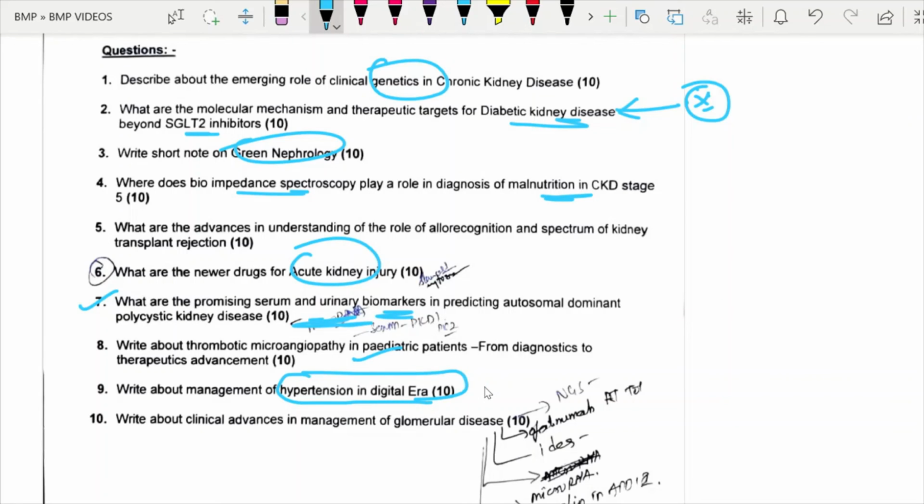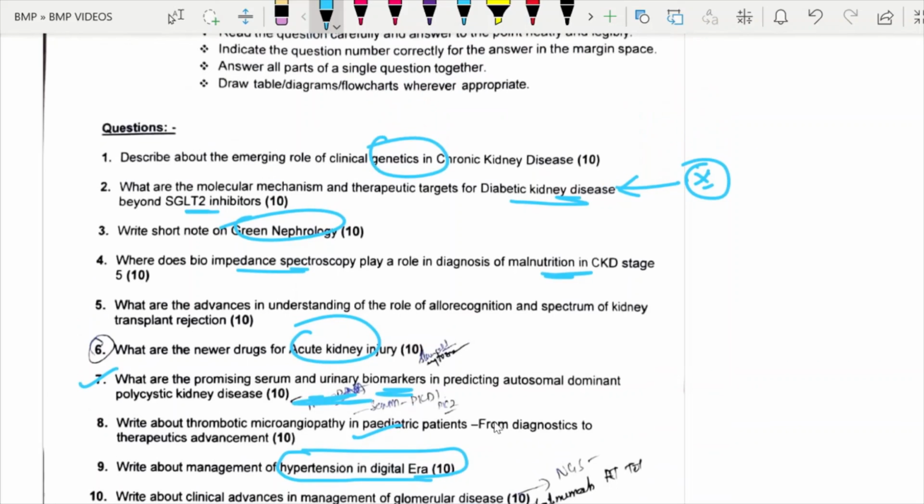How to manage hypertension in the digital era. Some recent advances kind of question. Clinical advances in management of glomerular disease. So there are a few recent update related questions here in this December 2023 AIIMS theory papers. That's all.